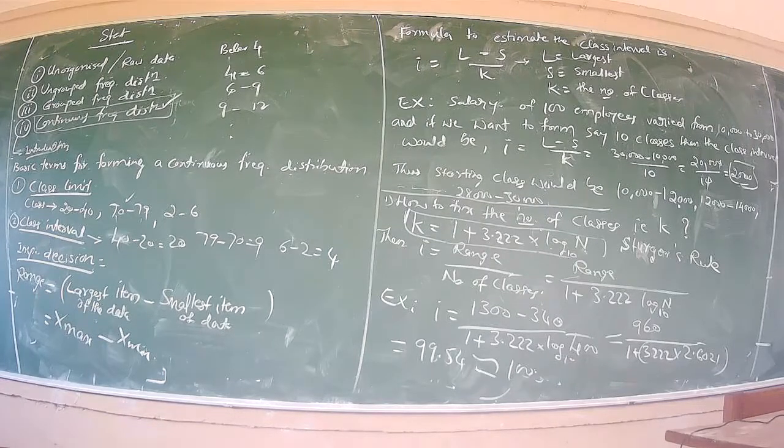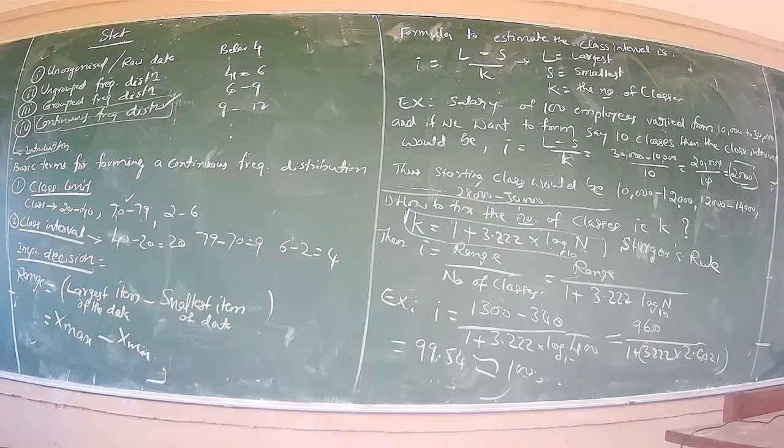So the class interval would then be I equal to range divided by the number of classes. So this can be defined as range divided by number of classes.